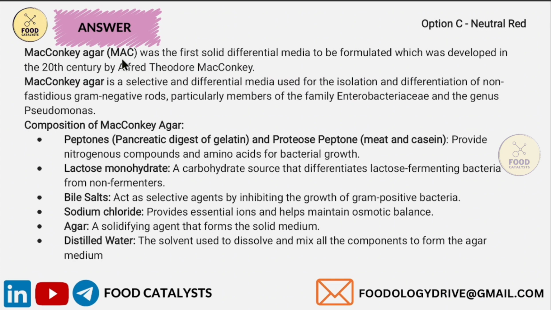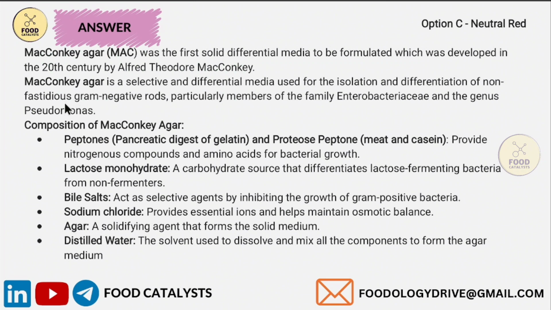This MacConkey agar was the first solid differential media to be formulated, developed in the 20th century by Alfred MacConkey. This medium is a selective and differential media used for isolation and differentiation of non-fastidious gram-negative rods, particularly members of the family Enterobacteriaceae and the genus Pseudomonas. In microbiology, the terms fastidious and non-fastidious are used to describe different types of microorganisms based on their nutritional requirements for growth. Here is the comparison.